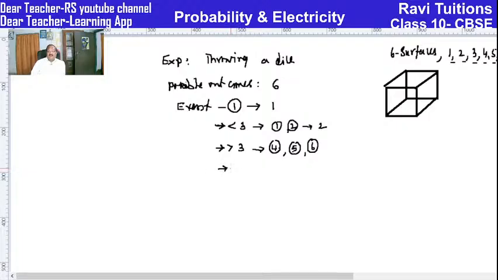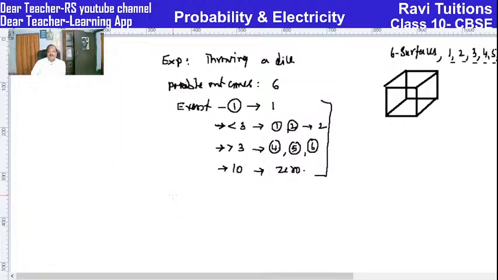And event of getting 10. Okay, getting 10. So there is no 10 here, only up to 6 is there. So here 0 will be there, 0 by 6 will be there. So if you understand these events, then you can easily find out the probability of a particular event.